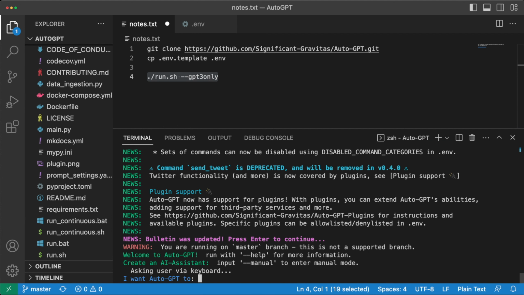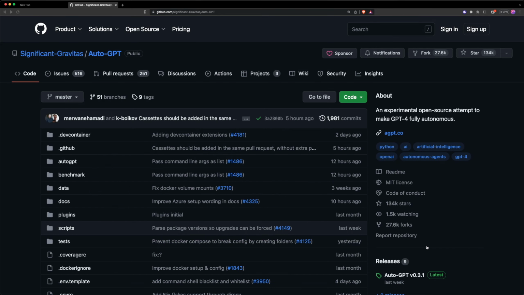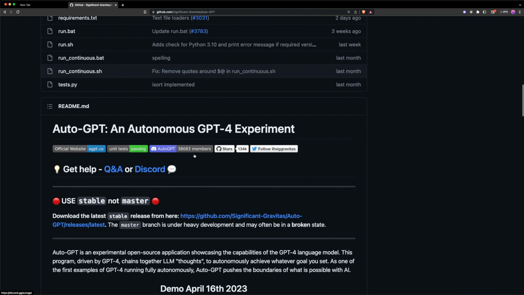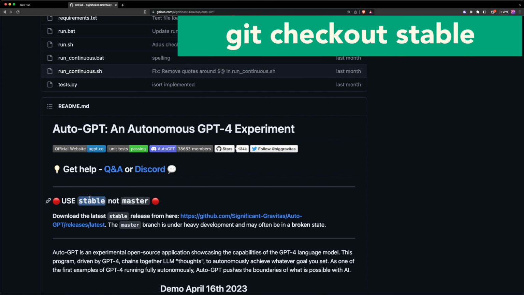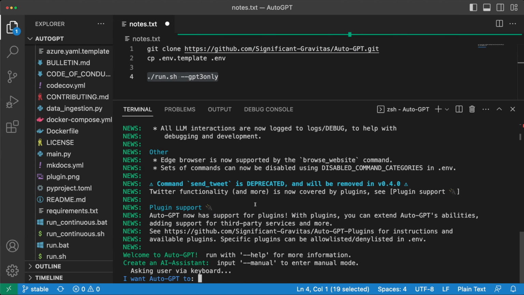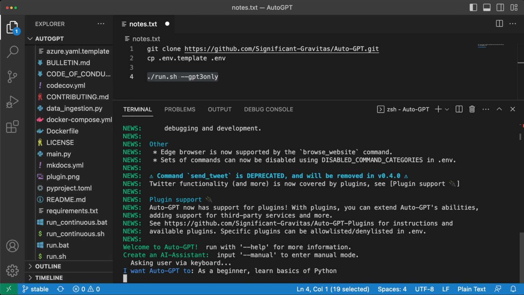So let's hit enter. It looks like we're running on the master branch and this is not a supported branch. If you go back to the repository, I think there was a warning about this. Here it says use stable, not master. So let me quickly switch the branches and I'll restart this. Okay, so now I have the stable branch running here and we can see we need to provide an input here. I want AutoGPT to do something and our goal will be, as a beginner, learn the basics of Python. So let's see how it achieves this goal.